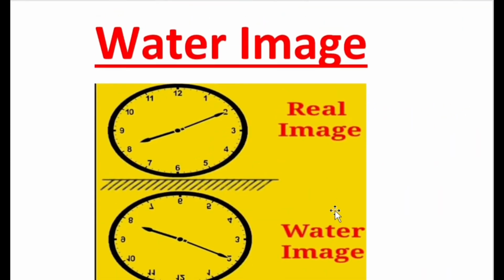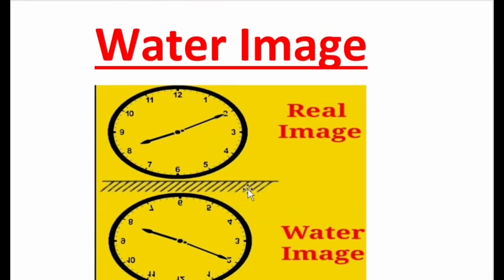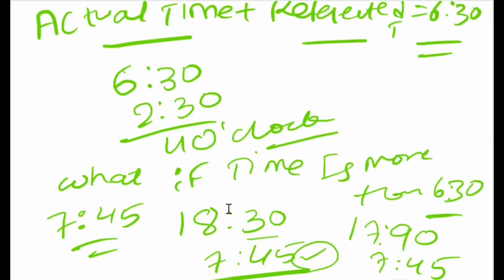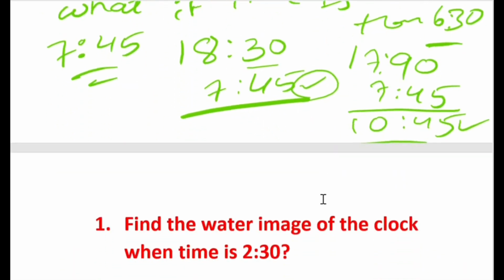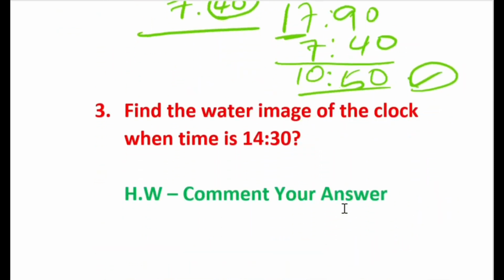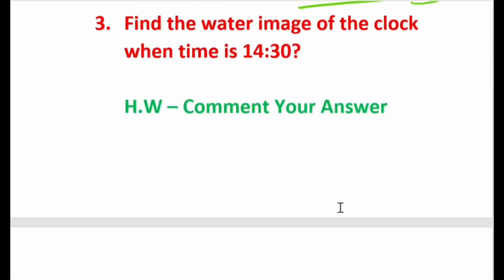So in the second part I told you about water image. Mirror image and water image are 2 different topics that come under clocks. In water image also there is a certain procedure we need to follow in order to crack our solution. In water image, the actual time plus reflected time is equal to 6:30. I explained this by taking different examples. If you miss this video also, I'm giving this link in the description as well, go and visit that.